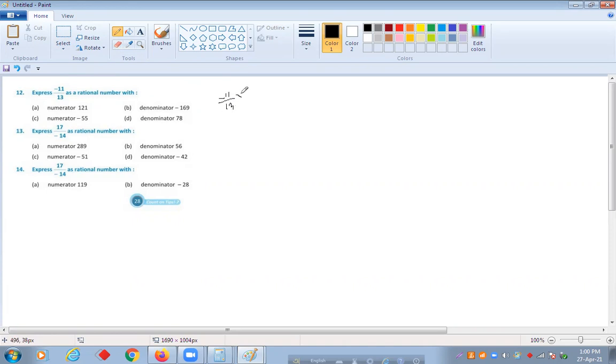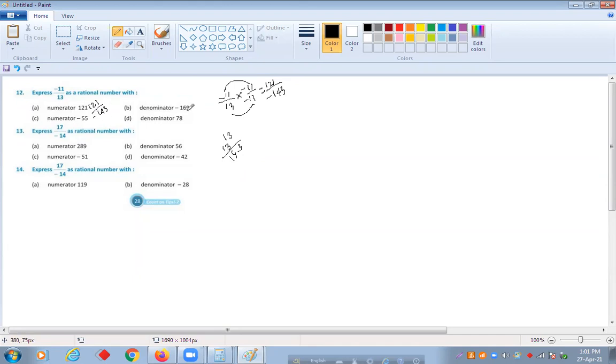Yes. If you multiply minus 11 in both, then you will get 11 into 11, minus into minus is plus, that means plus 121. And 13 into 11, how much will I get? 13 into 11, that means 143. So minus 143. Okay.